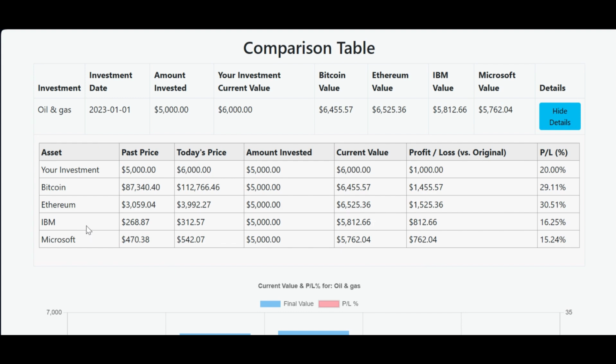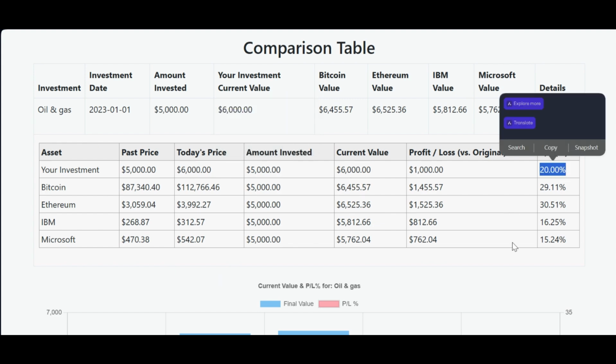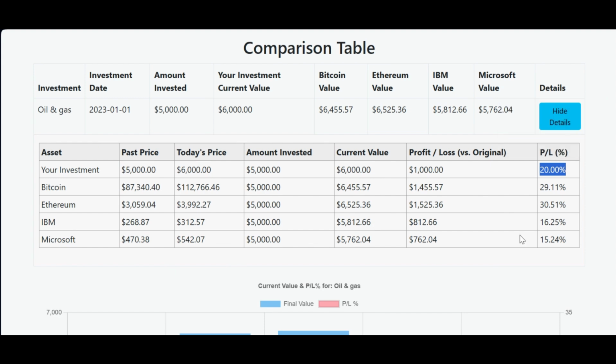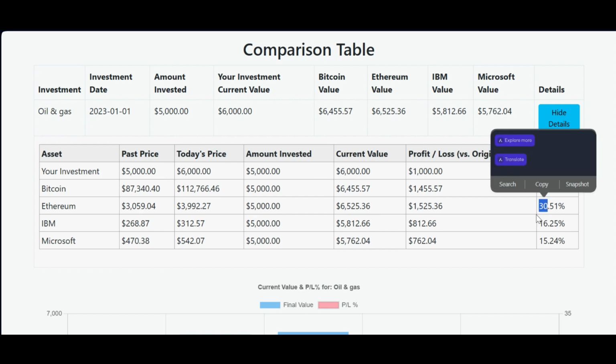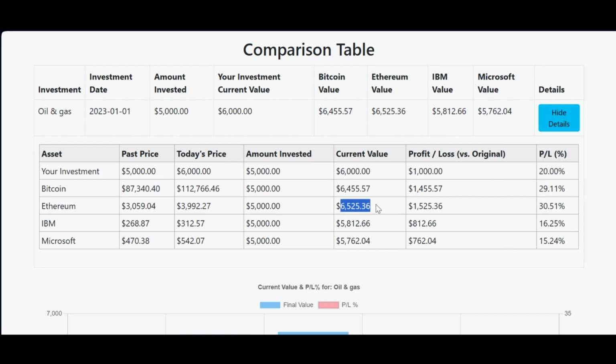If you look at it, I invested $5,000 into oil and gas stock and now it's worth $6,000. That obviously is a good profit. It's a 20% profit from $5,000 to $6,000. Now, although it's a good profit and I did really well in this example, if I would have purchased Ethereum, I would have profited 30%. So I can see that my $5,000 had become $6,500 for a profit of $1,500.